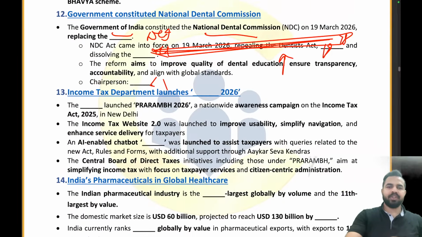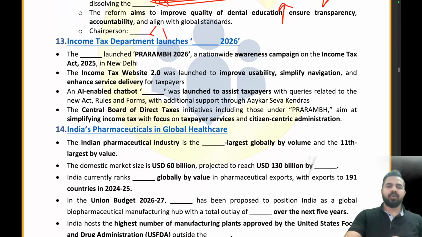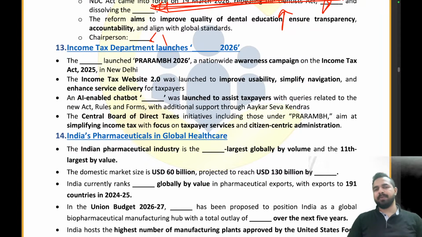Now let's try to answer these questions. So what is the name of that ministry which has come up with the Prarambh 2026? That is the Ministry of Finance. And here in the first blank it will be Prarambh initiative only, which has been launched, Prarambh 2026.